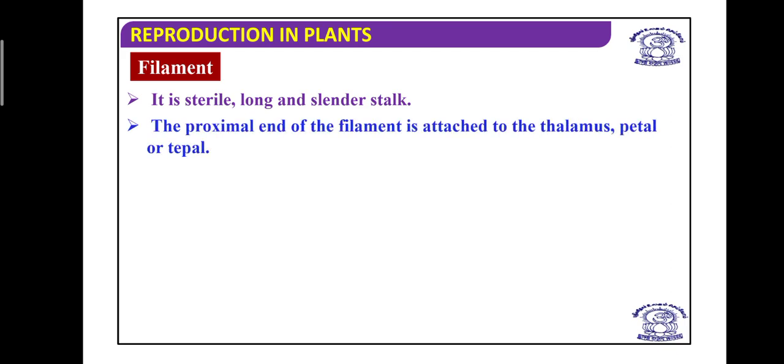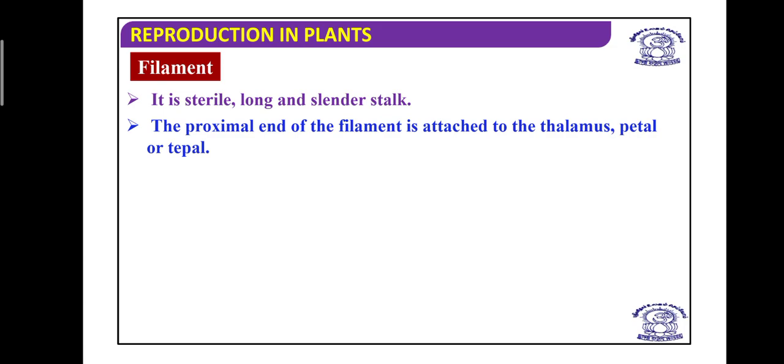Now this is one of the important questions which you should focus on here. The end through which the filament is attached to the anther is the distal end, and the end of the filament which is attached to the thalamus or petal or tepal is known as the proximal end.